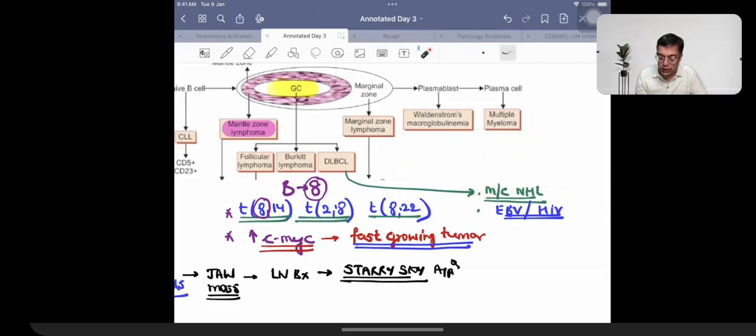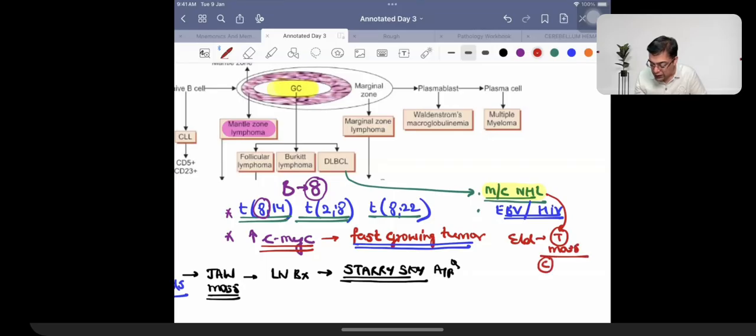Why should I study about DLBCL? Because it is the most common type of non-Hodgkin's lymphoma. 2022's INICET question: elderly patient having the presence of a testicular mass, having the presence of paraneoplastic syndrome in the form of cerebellar ataxia. So when I'm talking about an elderly patient who's going to be having a testicular mass, I would be thinking in terms of something like an extranodal involvement.